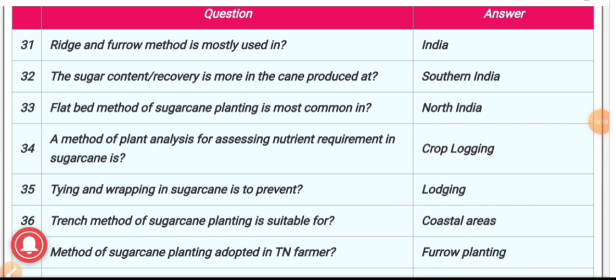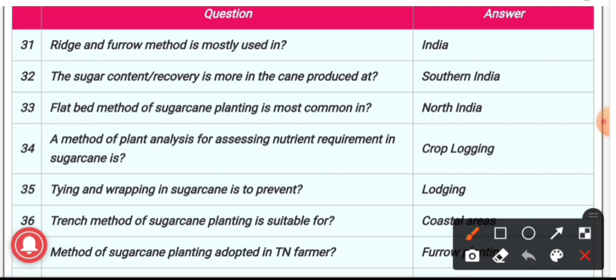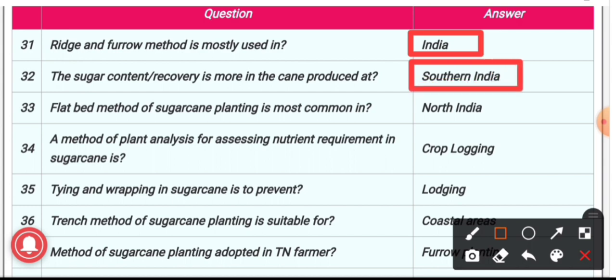31st question, ridge and furrow method is mostly used in, and the answer is India. Ridge and furrow is a planting method of sugarcane. 32, the sugar content or recovery is more in the cane which is produced at, and the answer is southern India. 33, flatbed method of sugarcane planting is most common in, and the answer is North India.